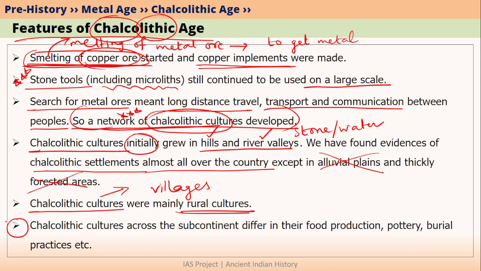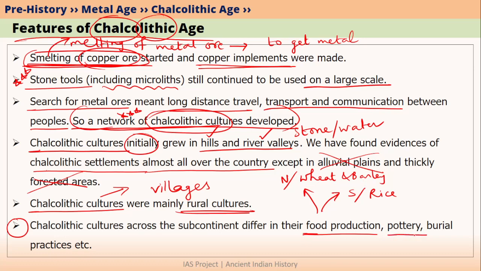If you want to differentiate different Chalcolithic cultures in India, you can do that. How will you do that? You mainly do that by studying what food these Chalcolithic people were producing. For example, in case of northern India, Chalcolithic people were producing wheat and barley. In case of South India, people were producing rice. So this way you can differentiate the Chalcolithic culture of North India from that of South India.